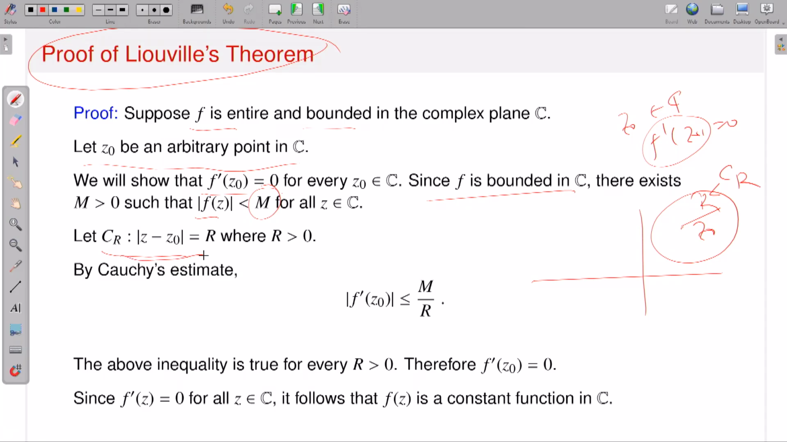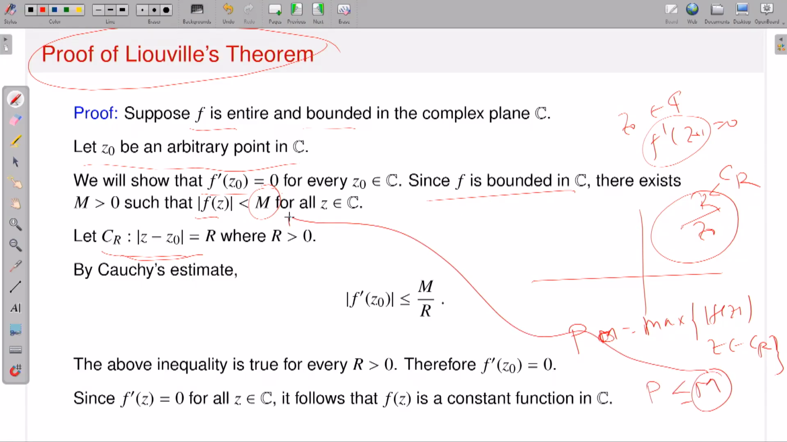Now my function is bounded on the whole complex plane, so in particular it is bounded on my circle. So if I say that P is the maximum of |f(z)|, where z is running over CR, then you can easily say that P is always dominated by M, because M is the bound for my entire function f. So P is always dominated by M.